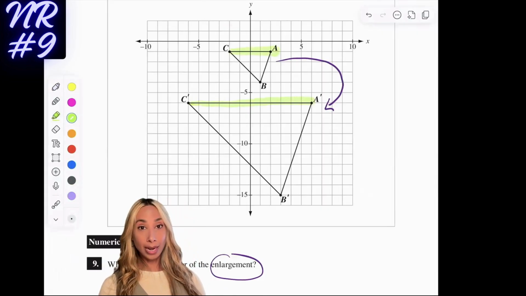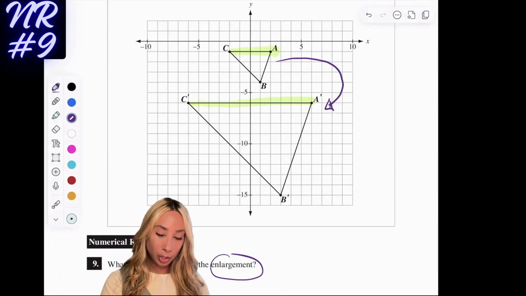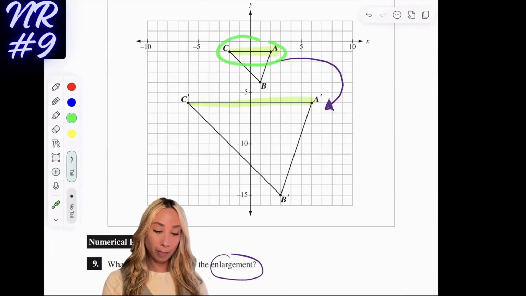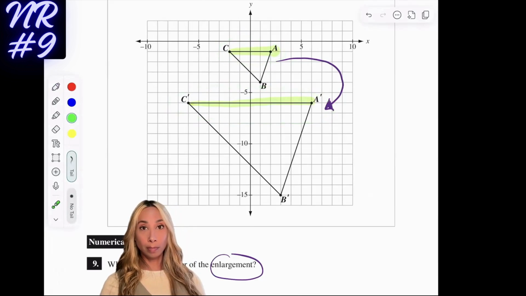Now, if you forget this on the test, really just think about which way you're going. If you are making a shape bigger, like obviously this is my small shape and this is my bigger shape, you're probably multiplying by a whole number.